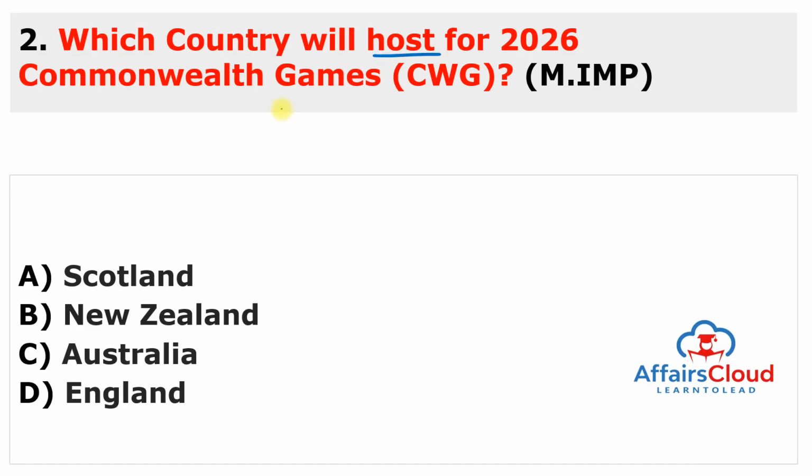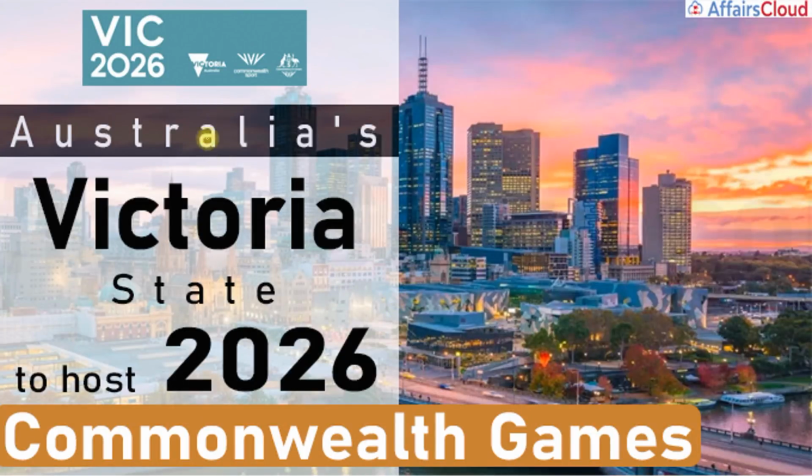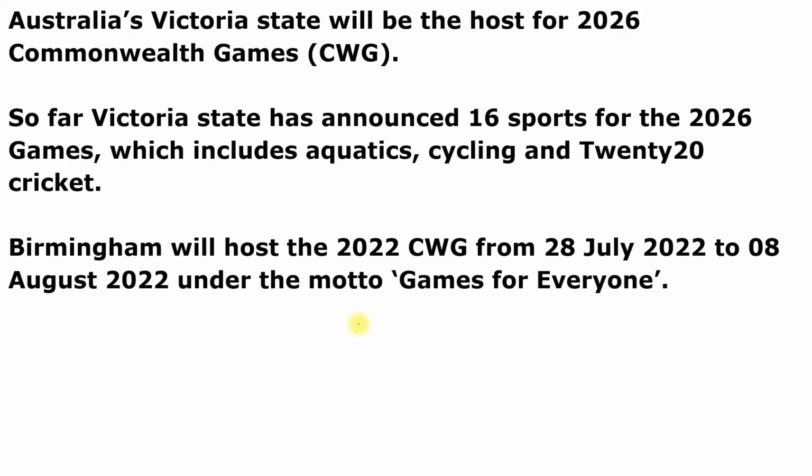Which country will host the 2026 Commonwealth Games? Again, most important. And 2026 Games will be hosted by Australia, and it will be hosted in Victoria State. So you have to remember the exact place. This is Victoria State. So you can see here, this is Commonwealth Games of 2026, and this is Victoria State who will host this Commonwealth Games. And Australia, Victoria State will be host for 2026 Commonwealth Games.